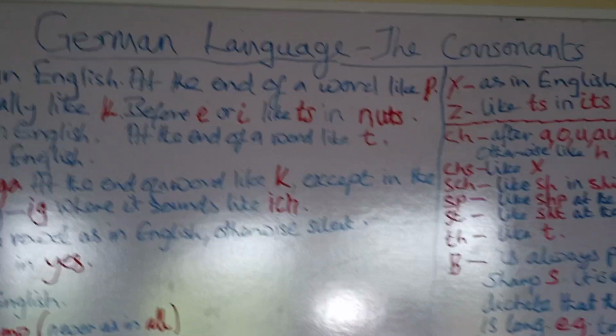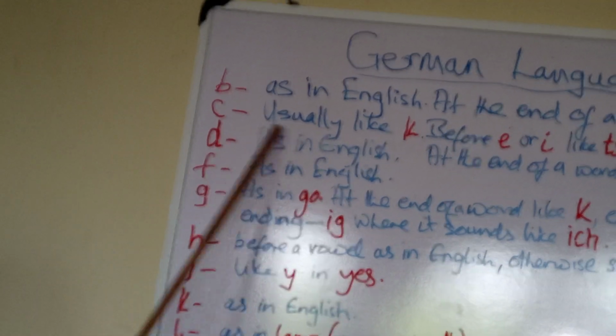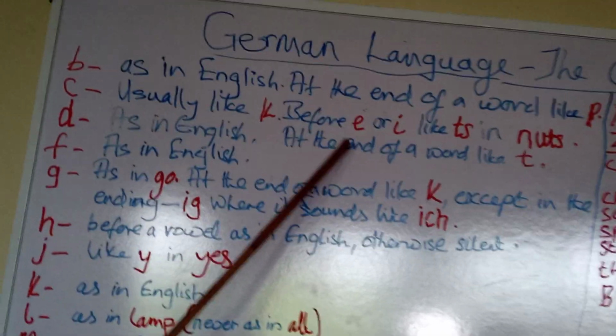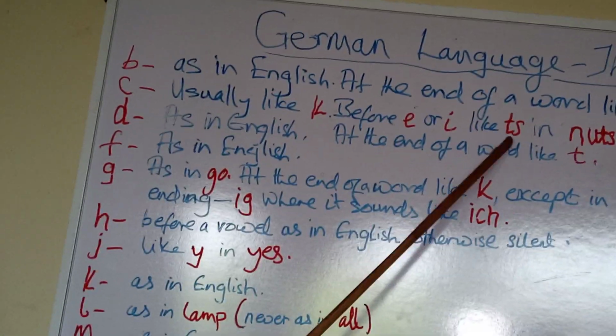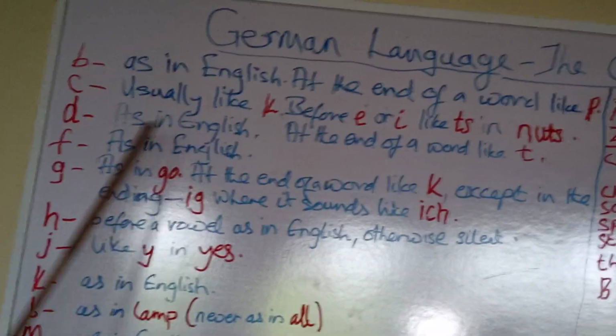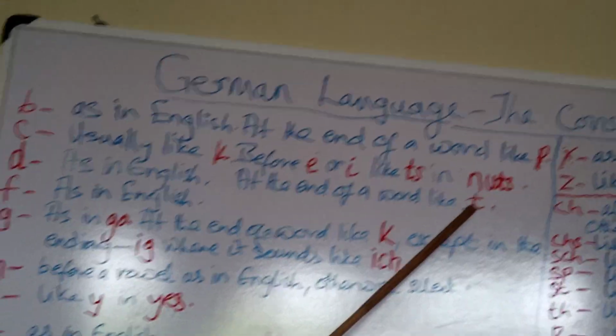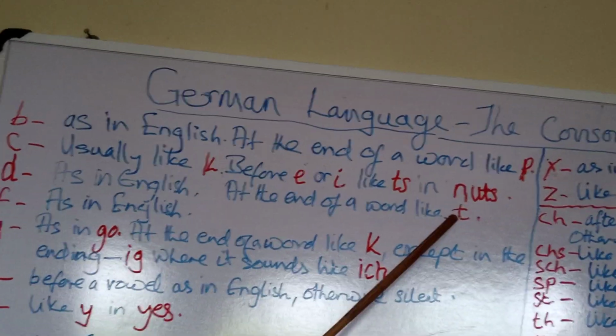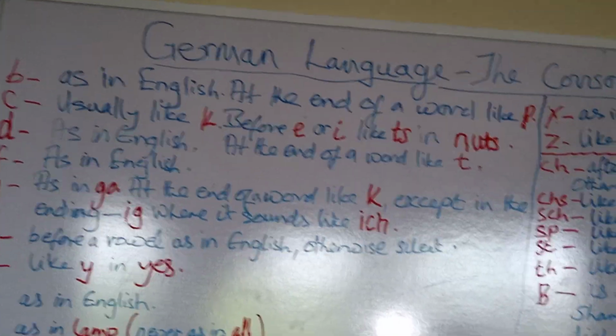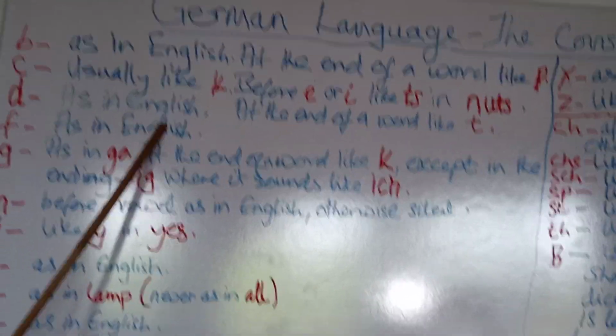Let's take it again. B, as in English, at the end of the word like P. C, usually like K, before E or I, like TS in nuts. D, as in English, at the end of a word like T. F, as in English.